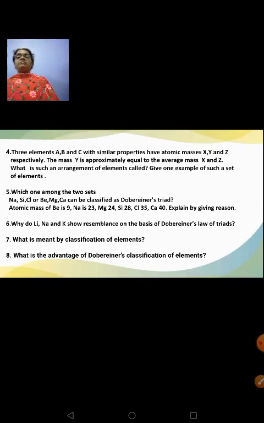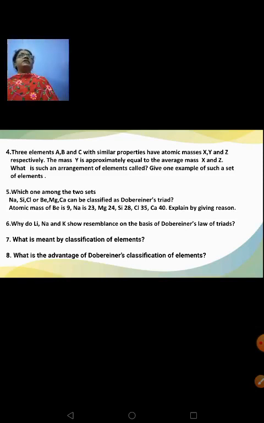There are three elements A, B and C. Their properties are similar and they have atomic masses, that is atomic mass of element A is X, of B is Y, and the element C has atomic mass Z. And they have said the mass Y is approximately equal to the average mass of X and Z. That means the atomic mass of the second element is equivalent to the mean atomic mass of the first and the third element. So what is such an arrangement of elements called? Dobereiner's triads. Give an example of such a set of elements.